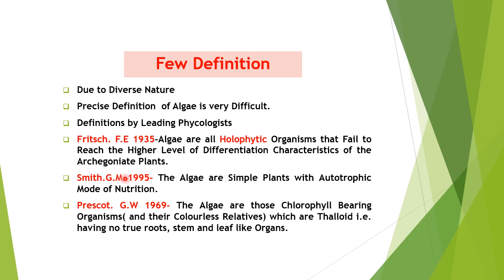Smith, G.M., 1955, gave a definition. Algae are simple plants with autotrophic mode of nutrition. When you have to define, the definition has to be universal. So Smith suggested they are simple plants. As we said, they are not differentiated. They are undifferentiated.